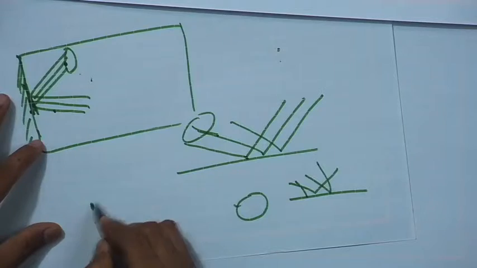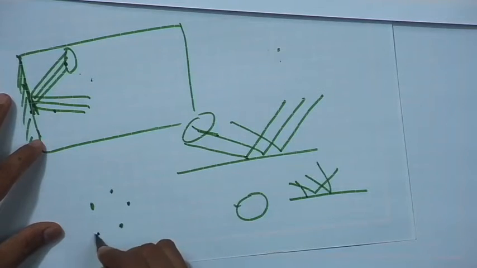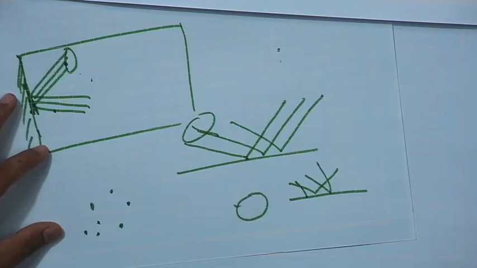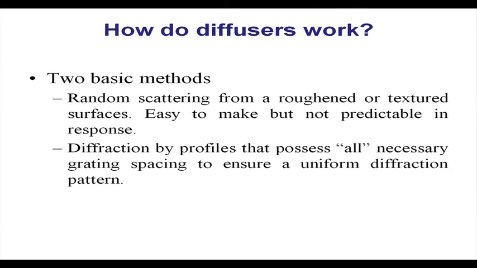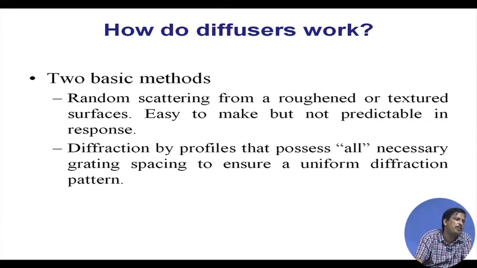So, at each point of the auditorium the reverberation field will be the same. So, I have to treat the walls or the reflectors of the auditorium with a diffuse reflector. Okay. So, what are the diffuse reflectors? A diffuse reflector can be random scattering from a rough and textured surface.